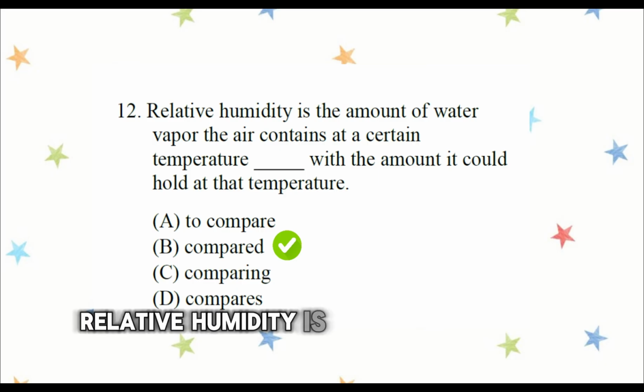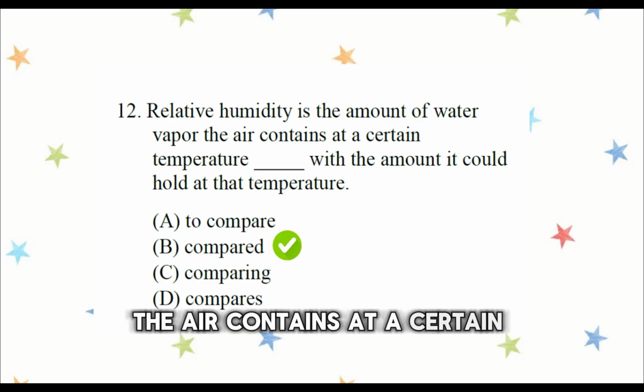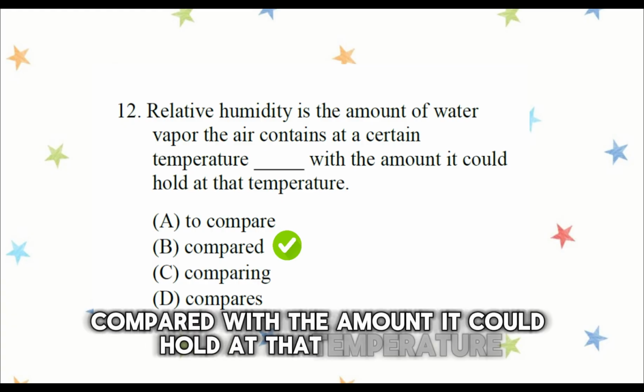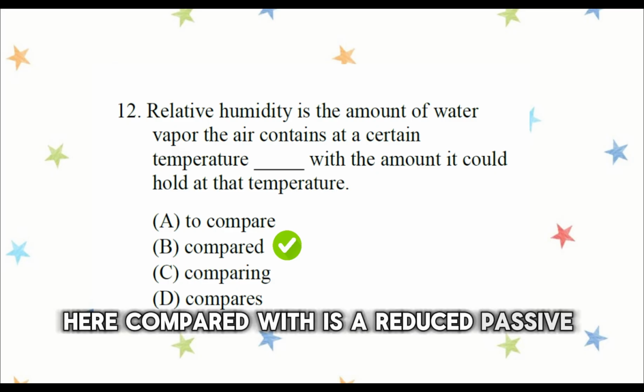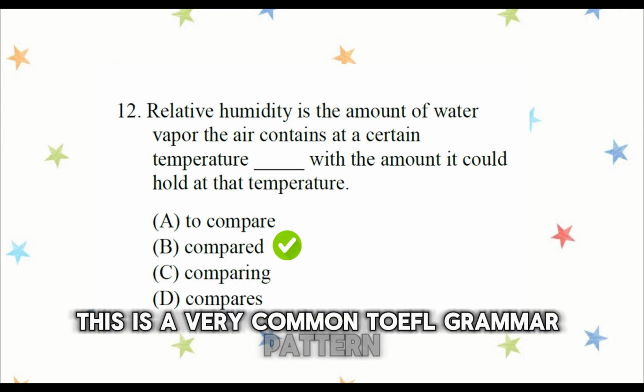Let's read the sentence first. Relative humidity is the amount of water vapor the air contains at a certain temperature compared with the amount it could hold at that temperature. Here, compared with is a reduced passive phrase. It means when it is compared with. This is a very common TOEFL grammar pattern.